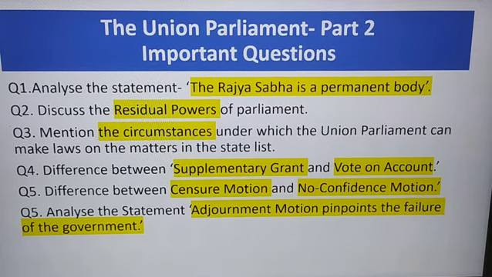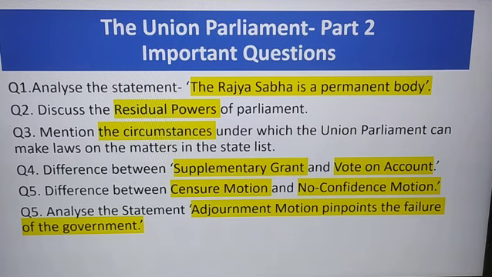And the fifth condition when the Union Parliament can make laws on the state list is during President's rule in a state.